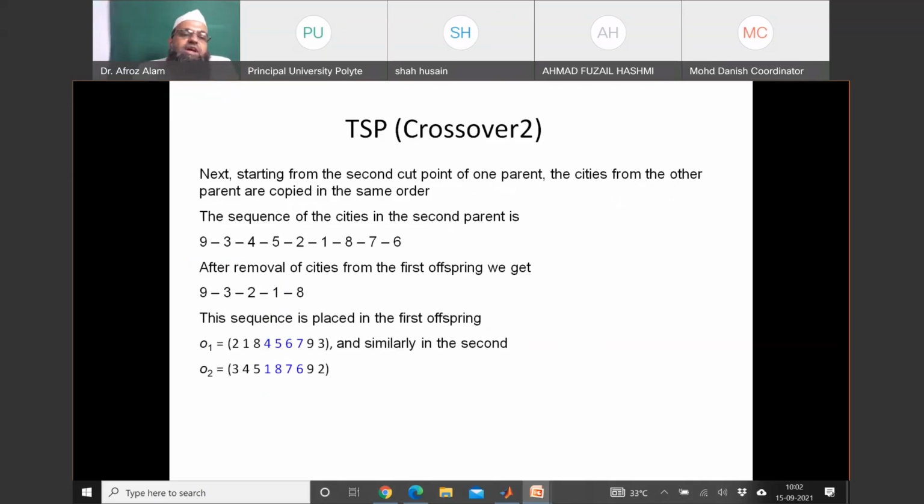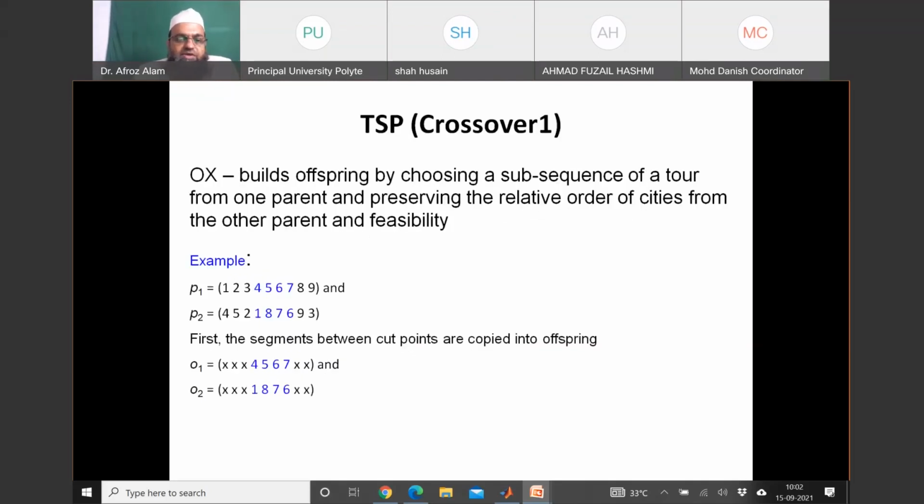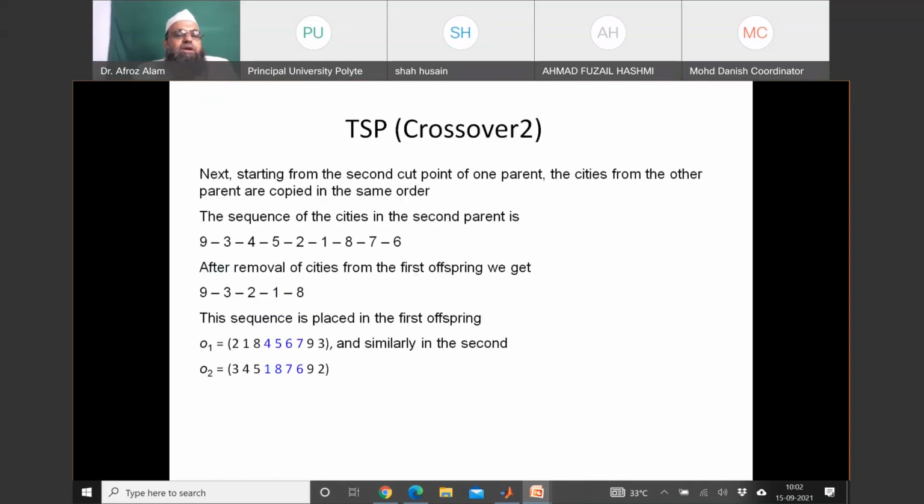So once this sequence is written, remove the repeated genes from here. The repeated genes will be 4, 5, 6, 7. So 4, 5, 6, 7 will be omitted from this sequence. So our sequence is 9 3 4 5 2 1 8 7 6, and we have to omit 4 5 6 7.